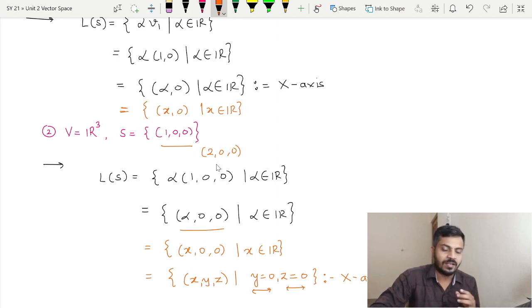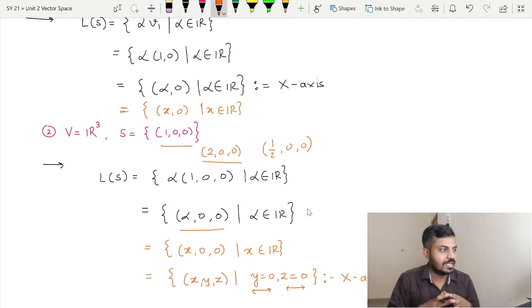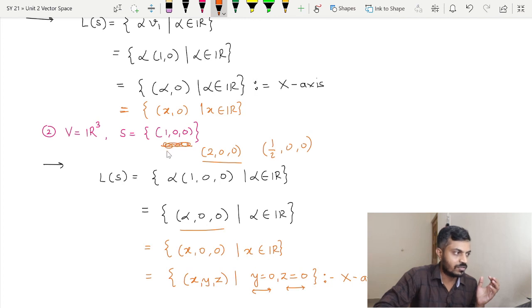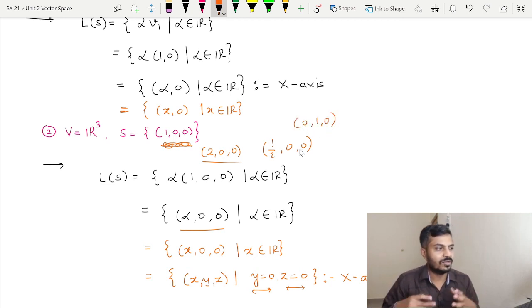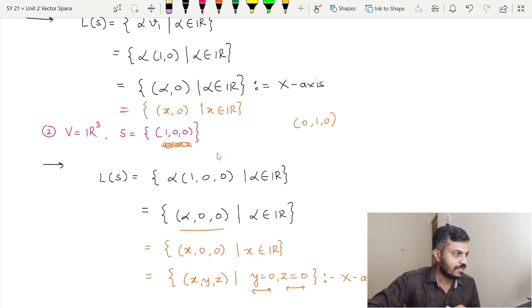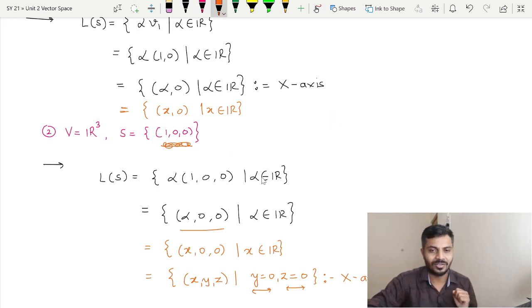Just note what I am actually doing, I am simply taking a scalar multiple of (1, 0, 0). So (2, 0, 0) is a scalar multiple of (1, 0, 0). I talked about (half, 0, 0), it is as well a scalar multiple of (1, 0, 0). So the point is, if I take a scalar multiple of this (1, 0, 0), my linear span will be the x-axis only. But if I change my point, let us say (0, 1, 0), then your L of S will change, and you can explore what you get there, that I leave it to you. Obviously we are going to explore some more examples later on linear span.